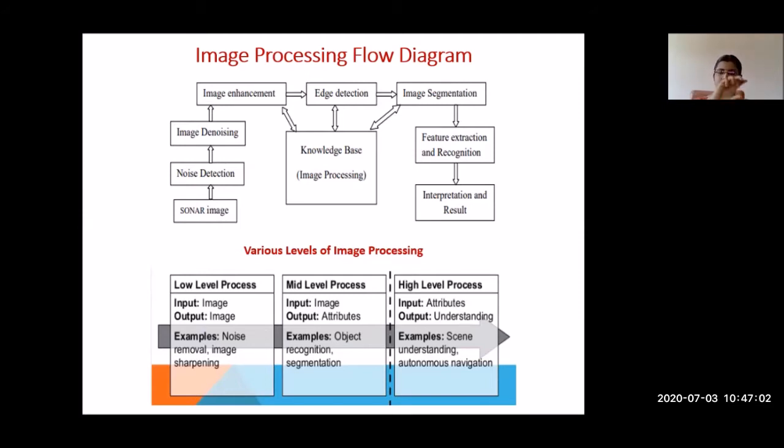Okay. This process, this set of steps, is again divided into 3 levels: low level, medium level, and high level. The identification and filtration of noise come under the low level of process. Then enhancement, edge detection, and segmentation come under the medium level of process. And feature extraction, interpretation or identification, and analysis of the object come under the high level of process. So image processing is divided into 3 levels like this.